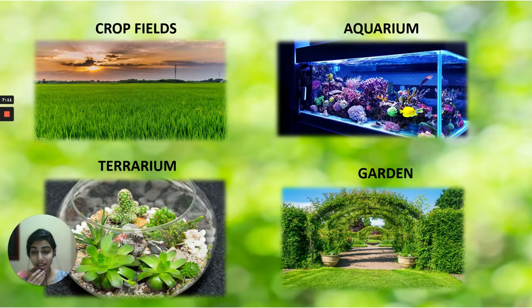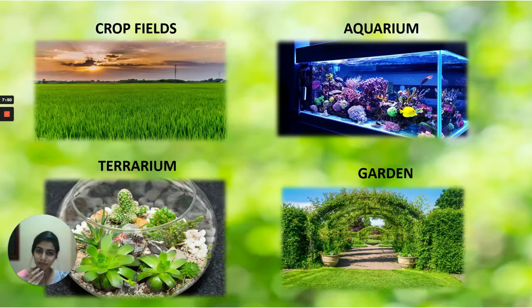And the next you can see an aquarium. So what is an aquarium? It's a place in which fish and water creatures are maintained. It can be a small tank or a big fish tank also. So they're all created or maintained by man. The next one you can see a terrarium. Terrarium is nothing but a place in which live terrestrial plants and animals are kept in controlled conditions. Okay, so that they can copy their natural environment. It's just a small bowl, but still you have all the conditions necessary for its survival similar to its natural environment.